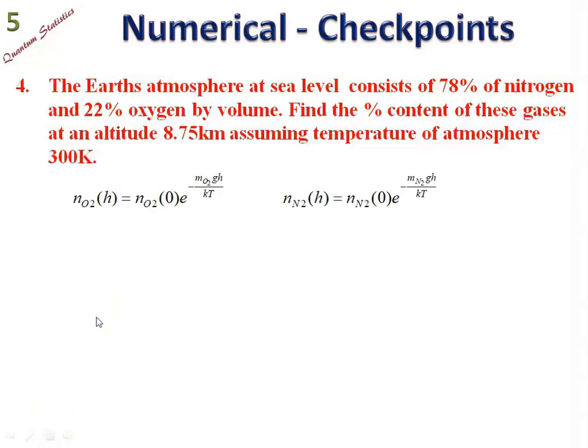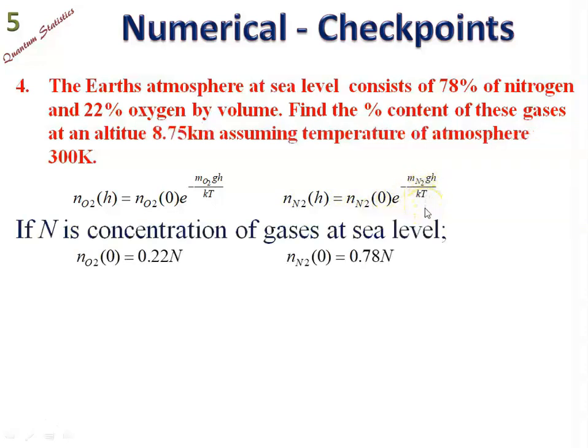We have the formula: the number of oxygen molecules at height h is equal to the number of oxygen molecules at sea level, n 0, into e to the power minus m g h upon kT, where the mass of oxygen is used. Similarly, the number of molecules of nitrogen at height h will be equal to the number of molecules of nitrogen at sea level, n 0, into e to the power minus m g h upon kT. Herein, the mass of nitrogen is to be considered.